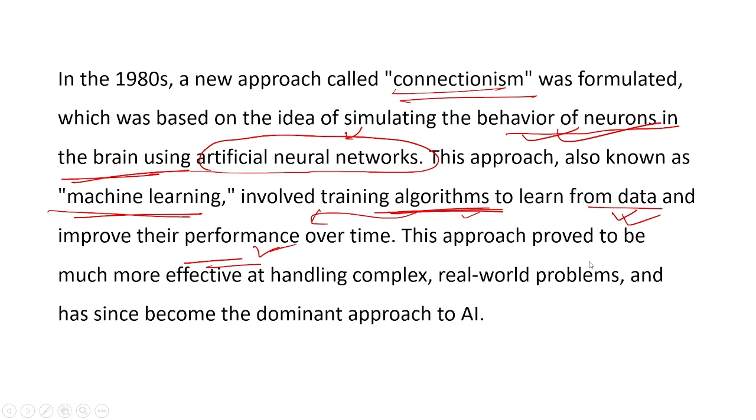This approach proved to be much more effective at handling complex real world problems and has become the dominant approach to AI. So machine learning has become the dominant approach to artificial intelligence.